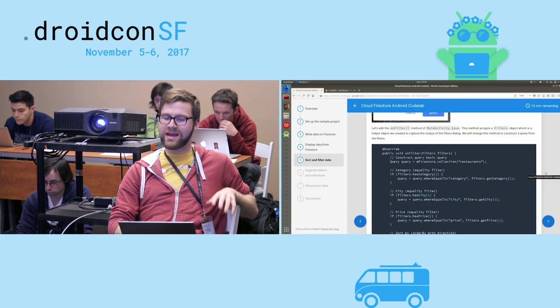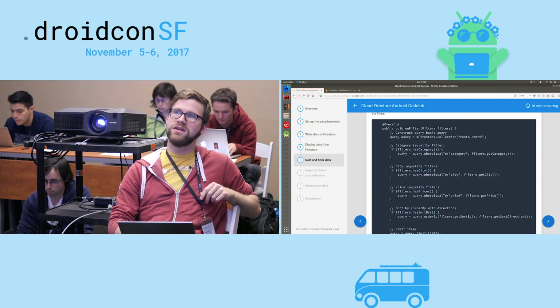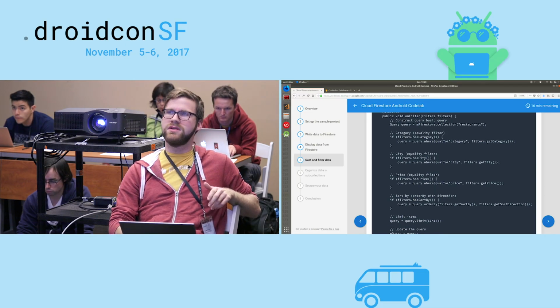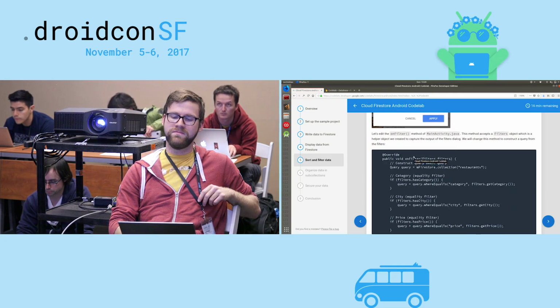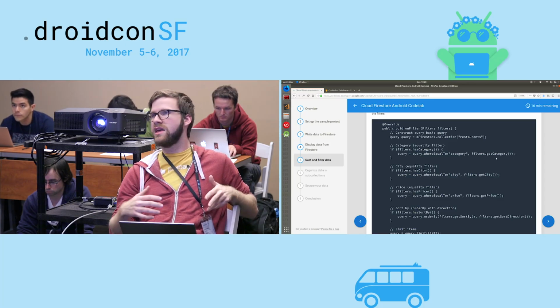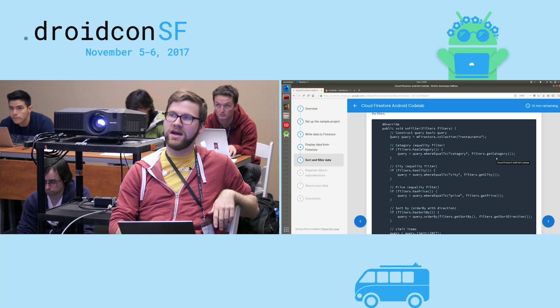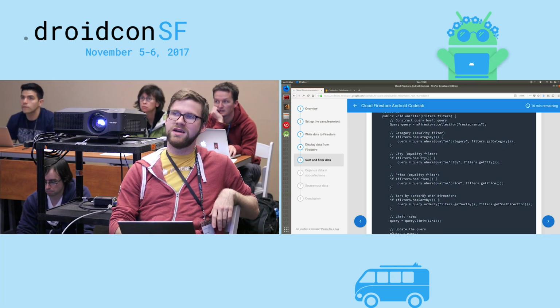So with Cloud Firestore, we're going to implement this onFilter method, which is going to take a bunch of filters, and we'll go through and we'll stack them onto this query. So we'll create a base query. And this query is just a reference to that same restaurants collection we've been interacting with the whole time. Then if we have, for example, a city or a category set in this little filter dialog that pops up, we'll add that to the query. So the query becomes query.where equal to category is equal to that category that we specified, where city is equal to it. And we'll just do all of these. If they're enabled, we'll stack them on top of each other.